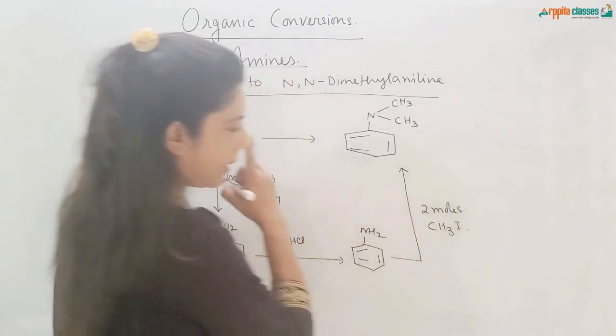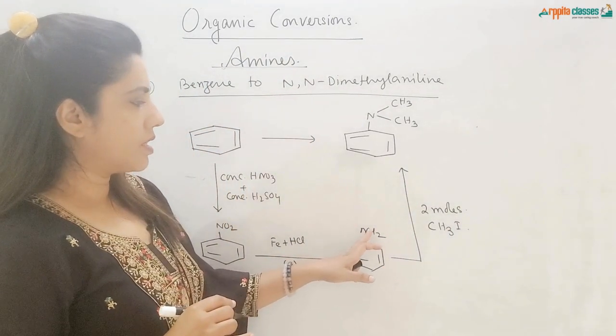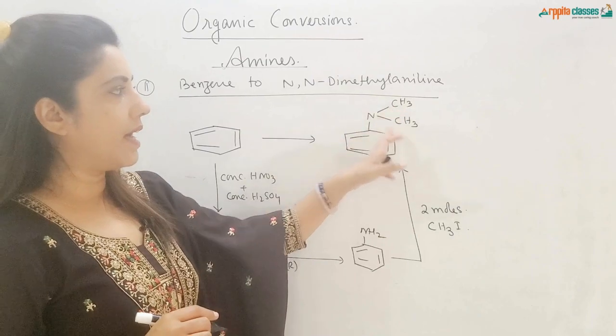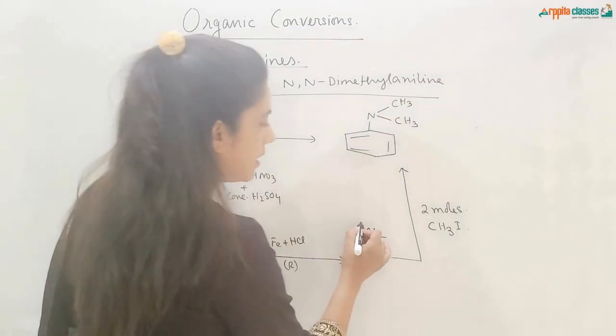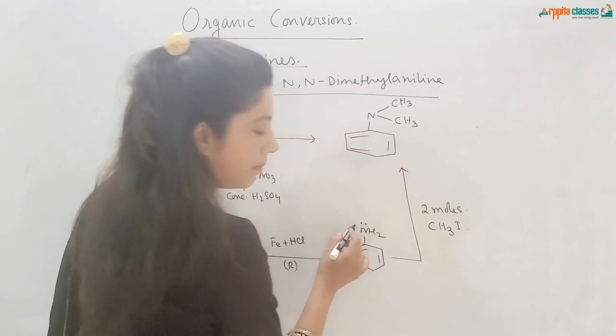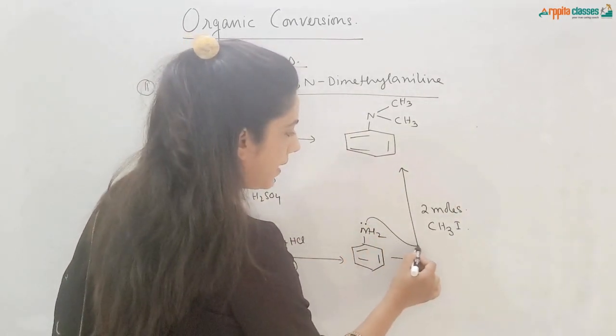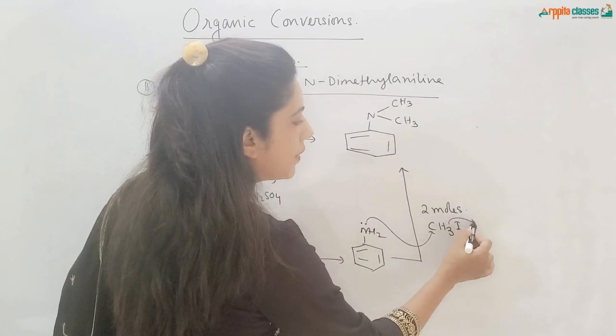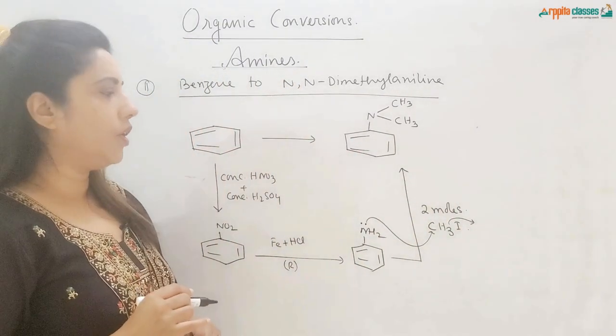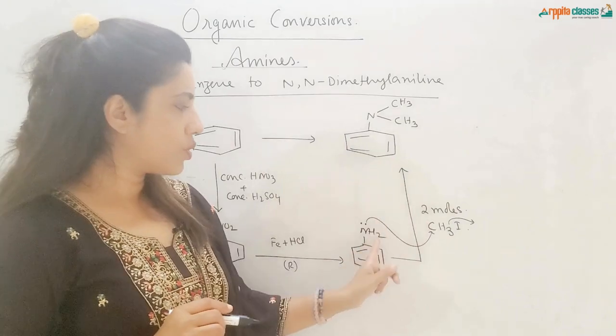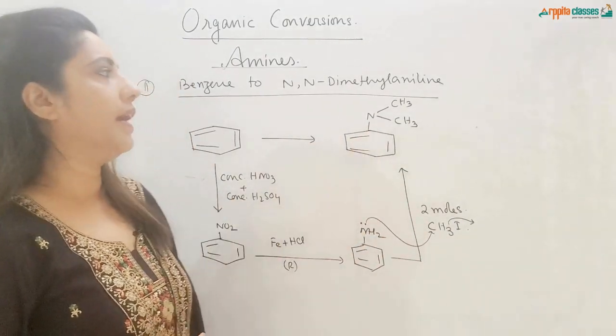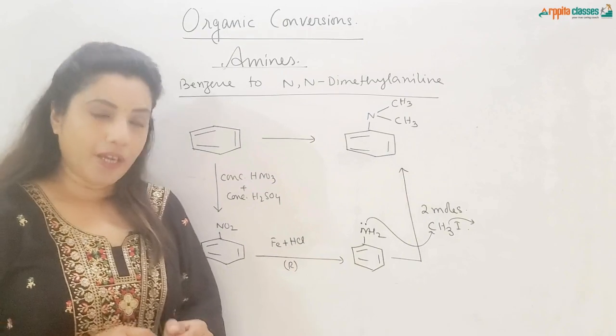After this, if we treat this with 2 moles of CH3I, what will happen? The CH3 group will get attached to the nitrogen, because the lone pair of electrons on nitrogen will attack this carbon atom, and the iodine will go, because it is a better leaving group. There are 2 moles, so this will happen 2 times, and finally we'll get N,N-dimethyl aniline.